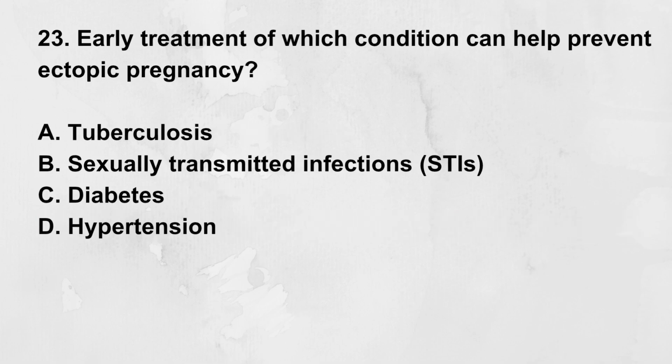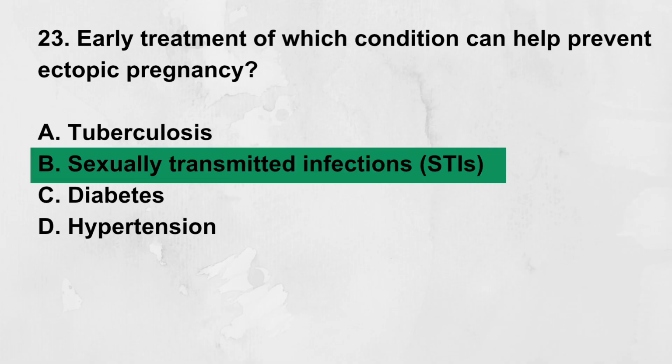Early treatment of which condition can help prevent ectopic pregnancy? A. Tuberculosis, B. Sexually transmitted infections, C. Diabetes, D. Hypertension. Correct answer, B. Sexually transmitted infections. STIs like chlamydia cause PID leading to tubal damage.